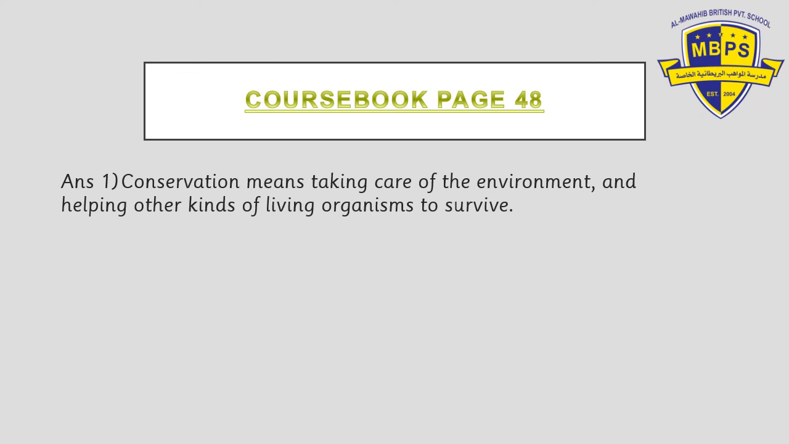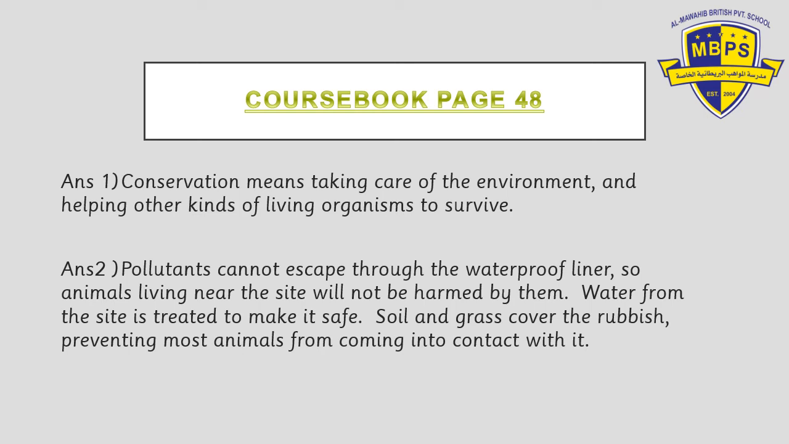Check your answer. Pollutants cannot escape through the waterproof liner, so the animals living near the site will not be harmed. Correct? If you've written this, that's a very nice idea that came to you. And the second point is, water from the site is treated to make it safe, and soil and grass is covered over the rubbish, preventing most animals from coming in contact with it. So if there are animals and plants living nearby, we can treat the water and use it for planting. If we cover it with soil and grass, no animal is going to come in direct contact with the rubbish and they cannot fall down.